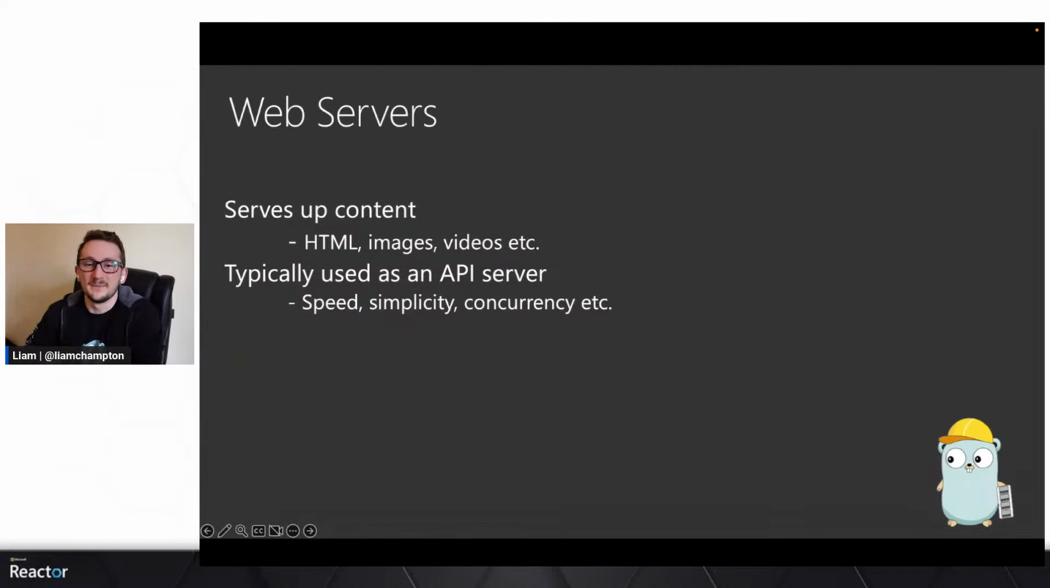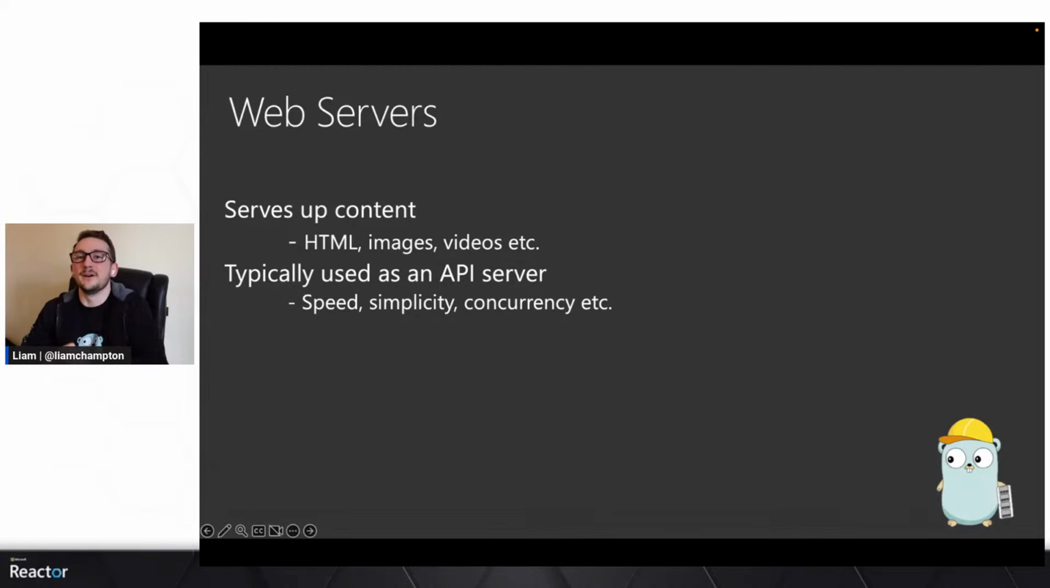Okay, so web servers. What are web servers? Now, they have one fundamental functionality, and that is to serve content to a user, whether that is a HTML page, whether it's some images, or whether it is videos, you name it, that is the purpose of a web server, hence the name, server. So we typically use them as API servers in Go, and what I mean by that is it's used to be requested against and hand off requests, incoming and outgoing. We create them in Go because of their speed, simplicity, and concurrency, which I've covered in previous episodes, but that's pretty much why we create these web servers.